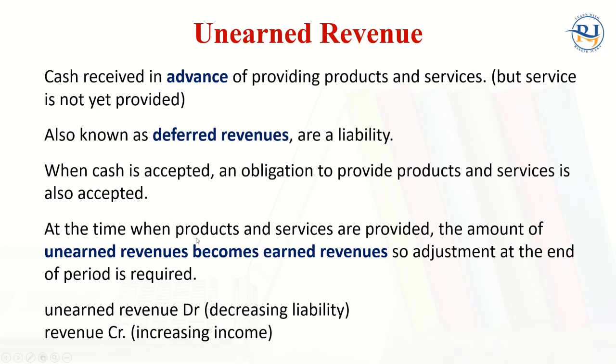Okay, now at the time when the product and services are provided, maybe next month or the month after, when you have provided cleaning services or you have provided some goods, then what happens? The amount of the unearned revenue will become earned revenue. So this kind of adjustment should be made at the end of the period. So unearned revenue account debit to revenue. So that will be the journal entry.